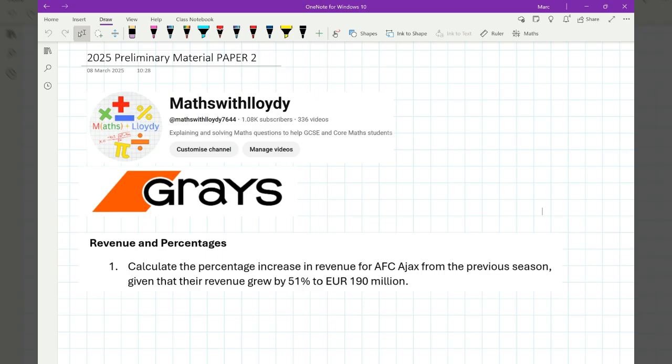So it's difficult for you to see the difference between Ajax and Trabzonspor, who have a difference of about one. I could not tell you if that's million. I think that's million. So that's probably another criticism here, is that there are no units on the graph at all. On the y-axis, it's just got values. So it doesn't actually say whether these are millions. They are millions of euros, but it doesn't actually say that on the graph, which is not very accurate.